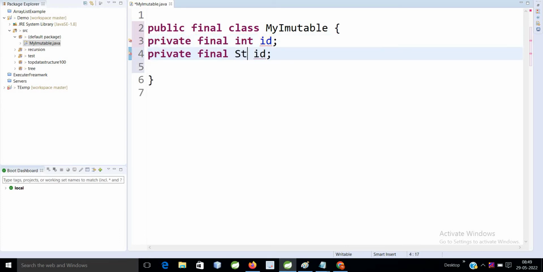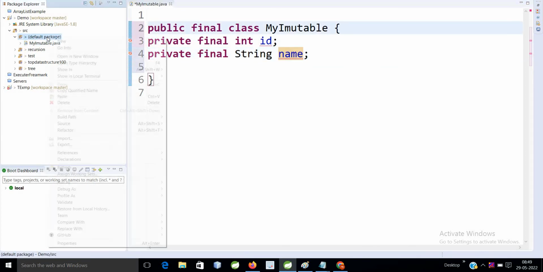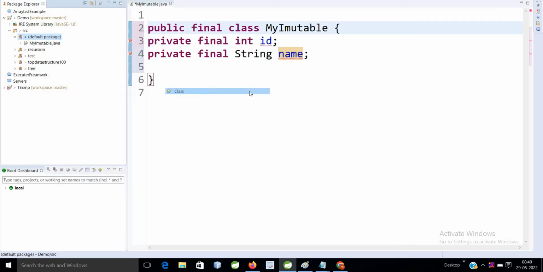Second, here it is a string, this is name, and suppose you have some class x.